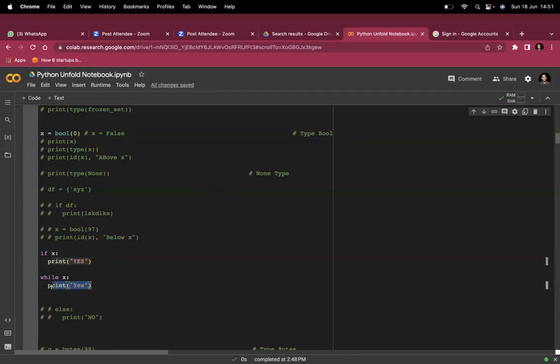What will happen with this while loop? Whether print is executed or not? Will not execute. And the reason is x is false. Are you sure that print will not execute? The reason is x is false.